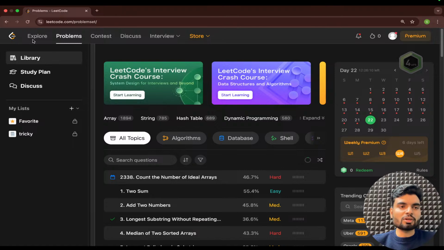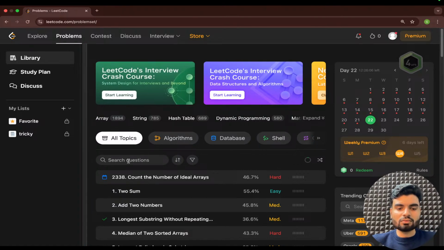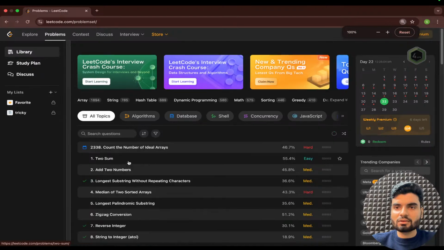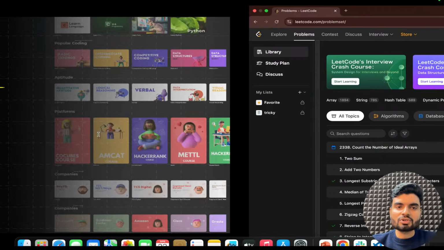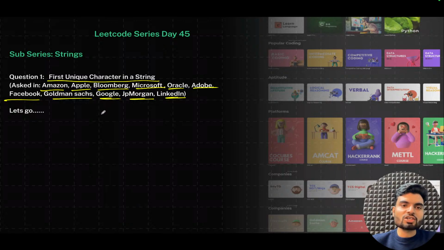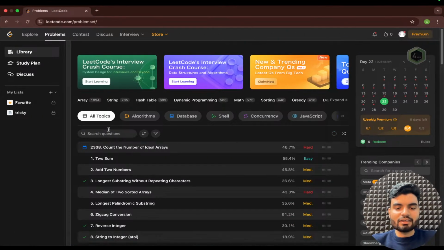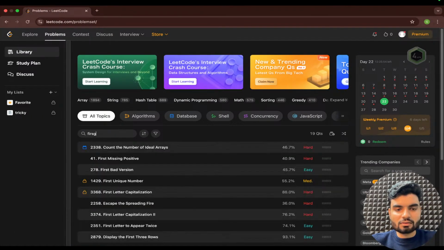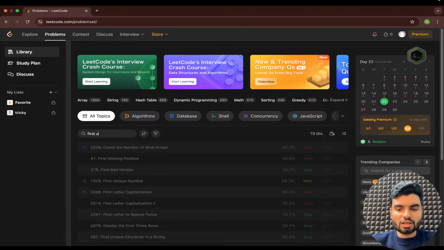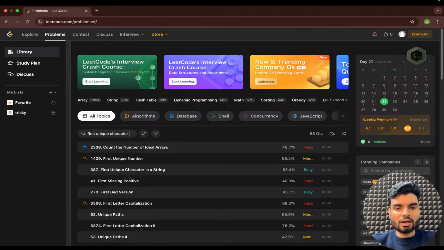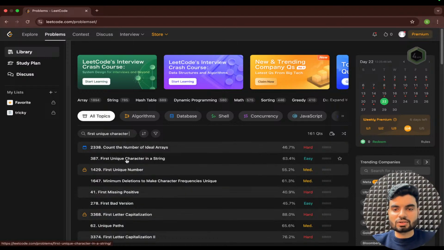Now here I'll search for the problem statement. Actually, I haven't opened it earlier. So here I will go. Is it zoomed or something? Yes, it is zoomed. Now here I'll search for the problem statement, and the problem statement was first unique character in a string. So I'll write here first unique character in a string. I got that question.